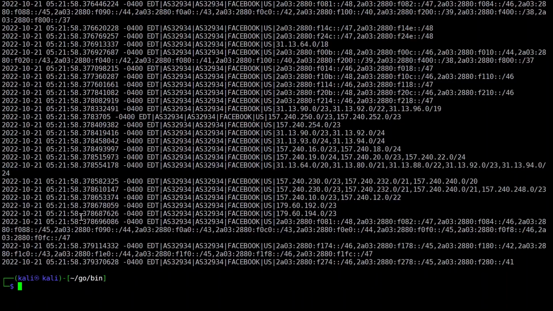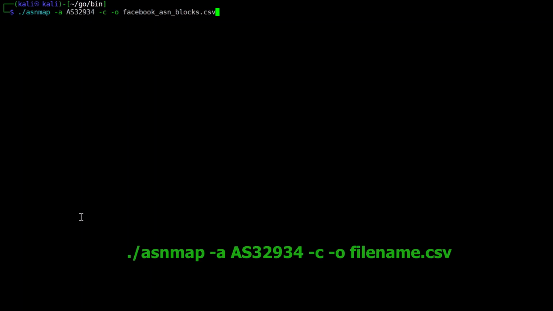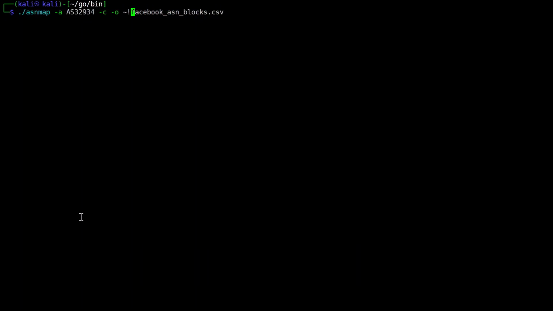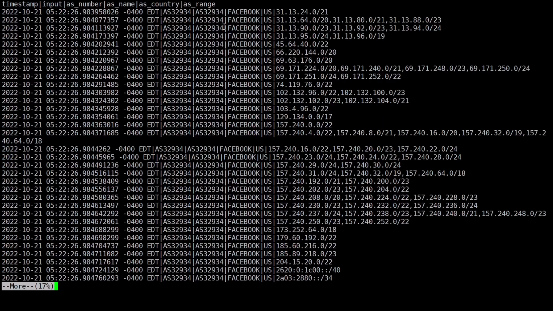So here we got a lot of IP address blocks, and if we want, we can output this into, say, Facebook ASN blocks.csv. This is our format, and we'll put it here, or else we can change the output folder, say on my desktop. That is okay. Yeah, we got it. So let us see more of the output. So here we are, we are getting these many outputs.